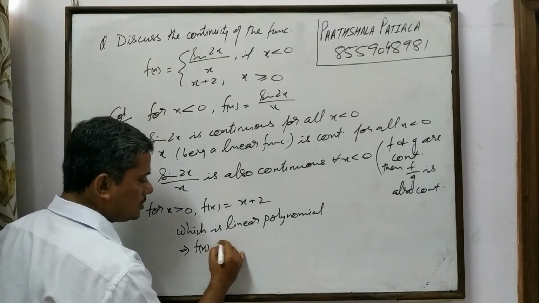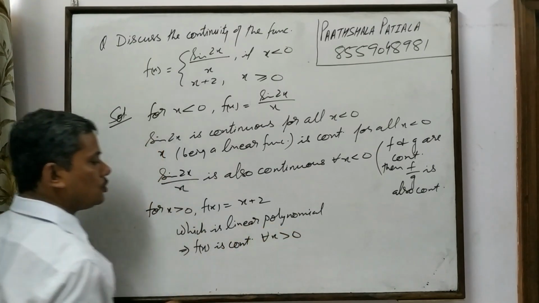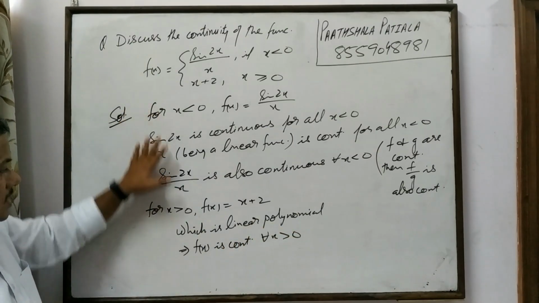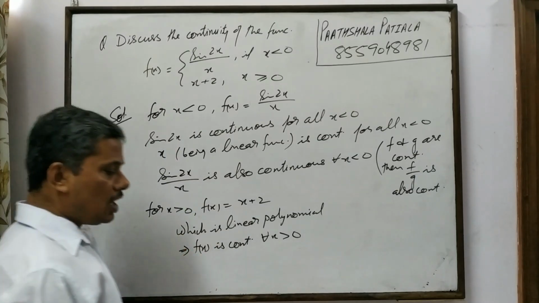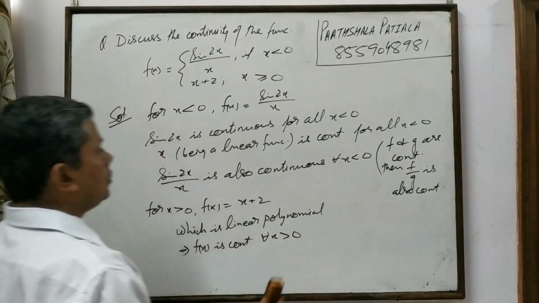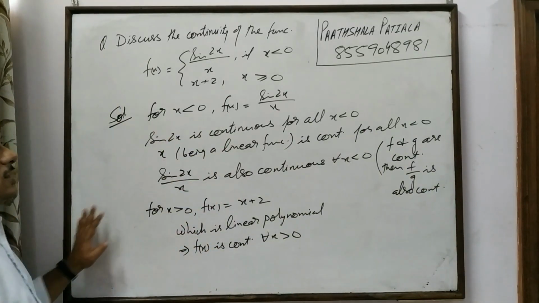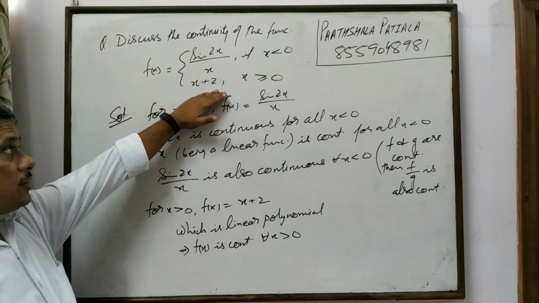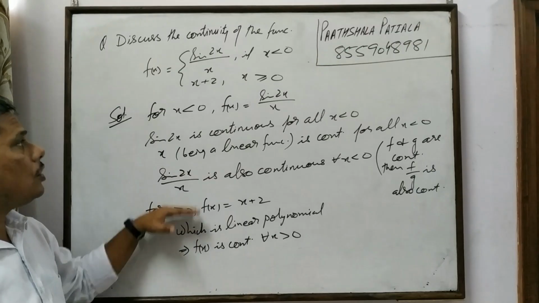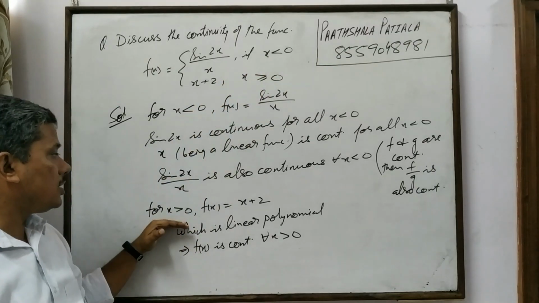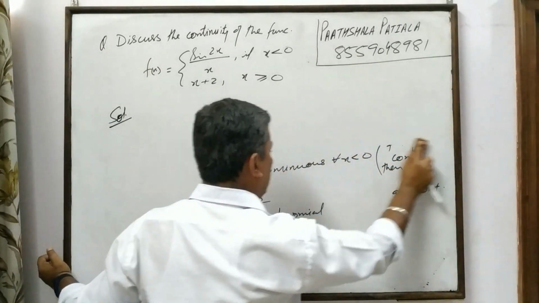So f of x is continuous for all x greater than 0. So this much you need to add to the continuity of a function at a point. Then after this you need to do the evaluation at x is equal to 0. When you need to discuss over the interval, solve it for x less than a and x greater than a, then solve the continuity at x is equal to a.